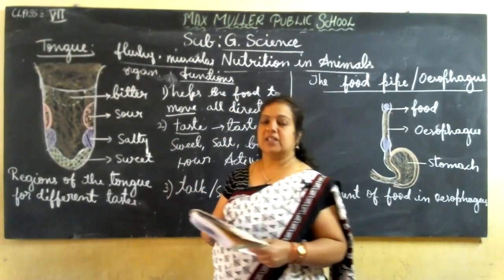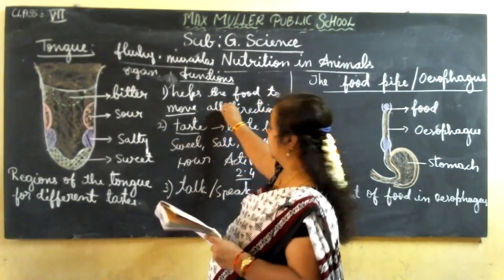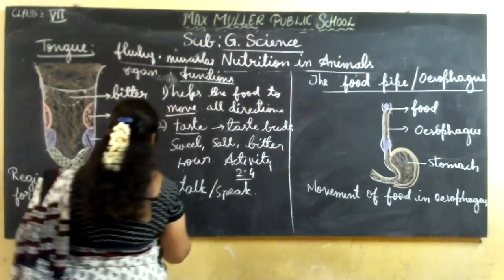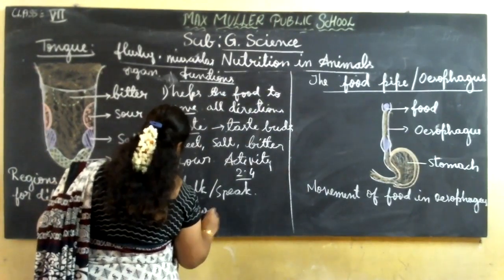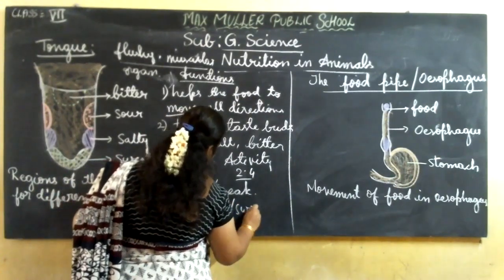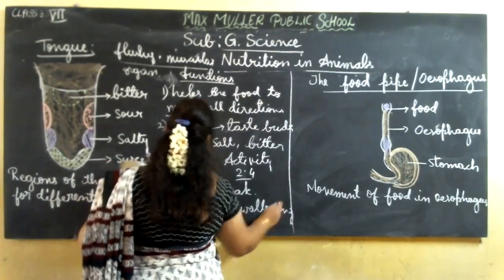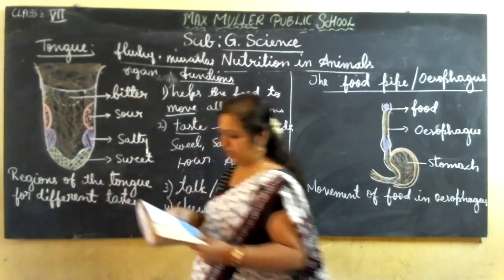Without the tongue we cannot speak. It also helps in chewing, moving the food in all directions, and swallowing the food. All this work will be done by the tongue only.